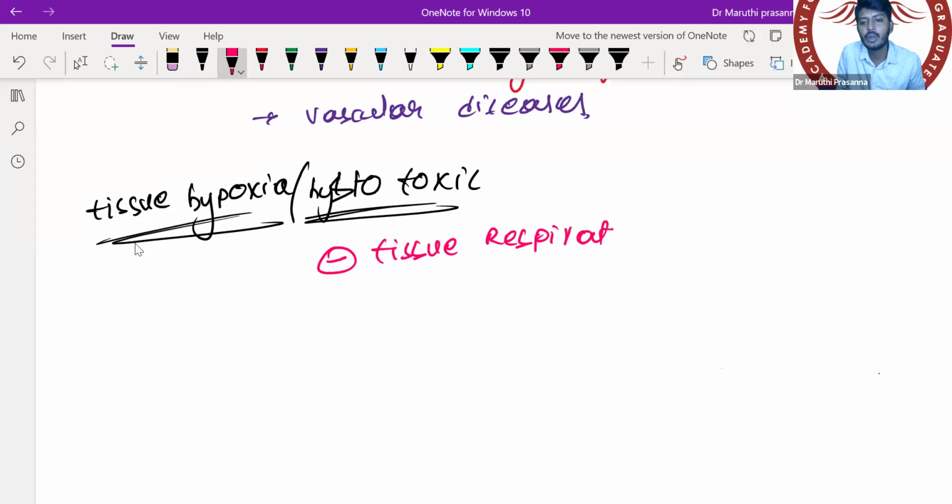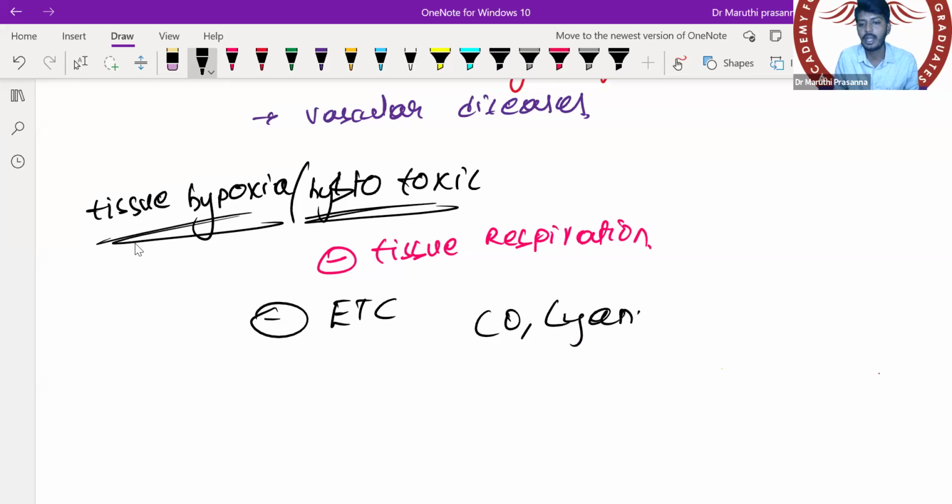How is oxygen utilized in the tissues? In the tissues, oxygen is utilized for energy synthesis by your electron transport chain. So the electron transport chain is utilizing the oxygen in the tissues. Basically, tissue hypoxia inhibits the electron transport chain. That is due to cyanide poisoning, and even carbon monoxide. Carbon monoxide causes both types of hypoxia, tissue hypoxia and also anemic hypoxia.